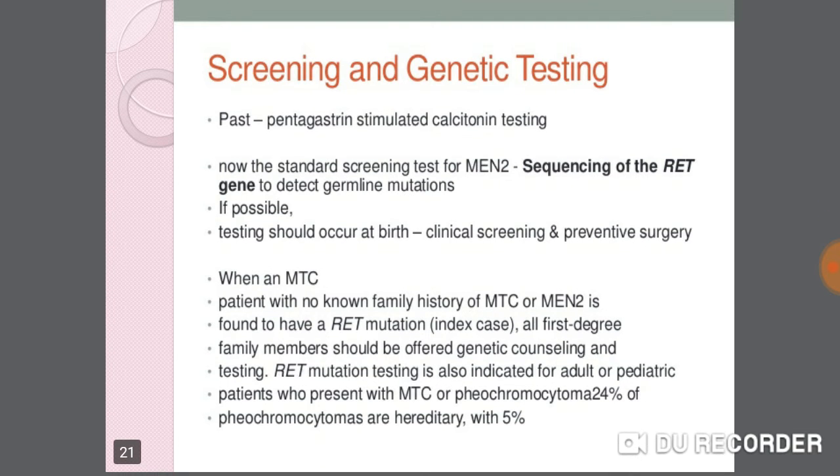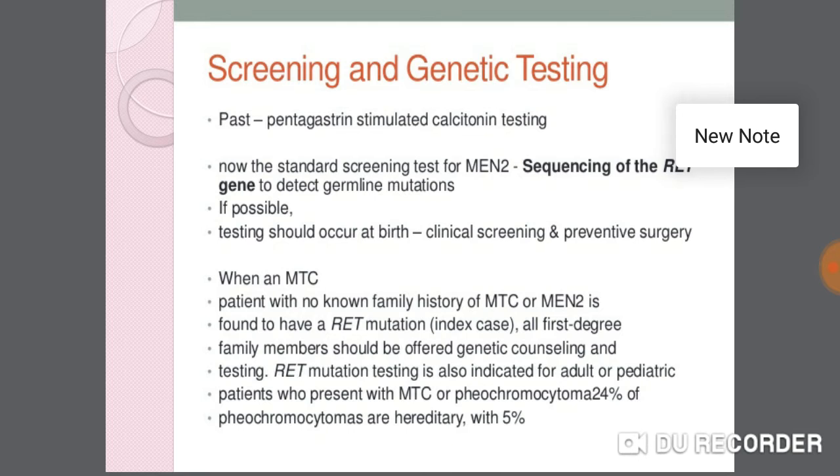Screening and genetic testing. In the past, pentagastrin-stimulated calcitonin testing was used. Now the standard screening test for MEN syndrome 2 is sequencing of the RET gene to detect germline mutations. Testing should occur at birth, with clinical screening and preventive surgery. When an MTC patient with no known family history of MTC or MEN syndrome 2 is found to have a RET mutation, that is the index case, and all first degree family members should be offered genetic counseling and testing. RET mutation testing is also indicated for adult or pediatric patients who present with MTC or pheochromocytoma.